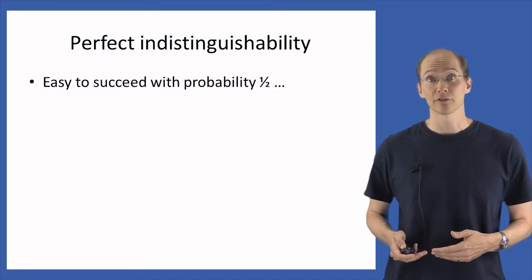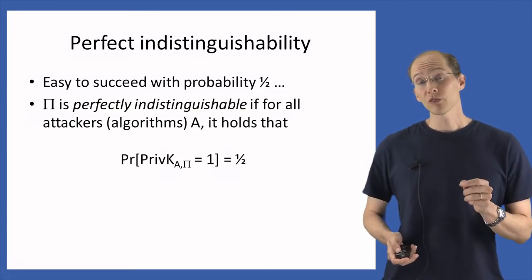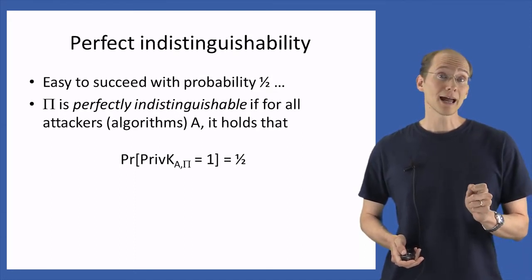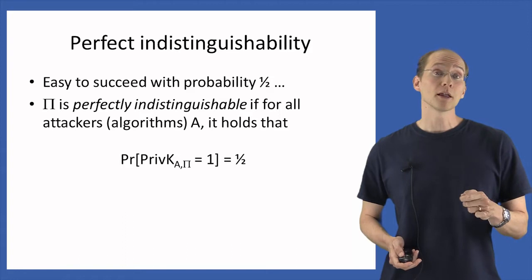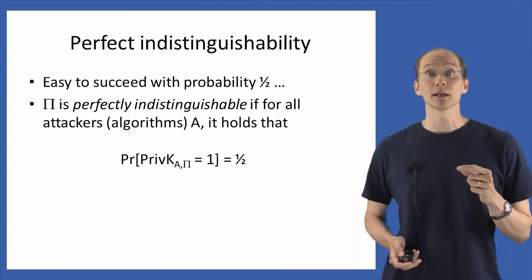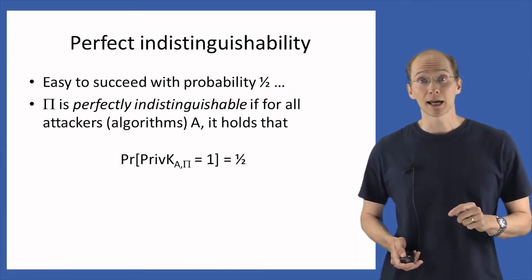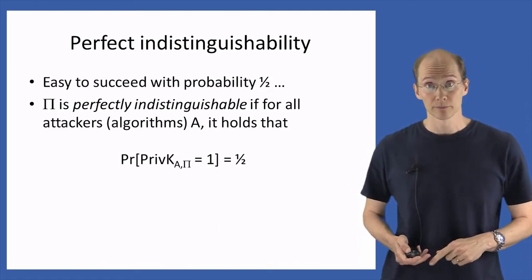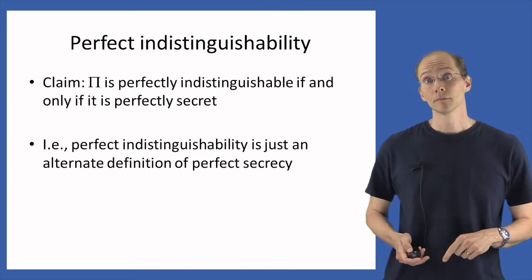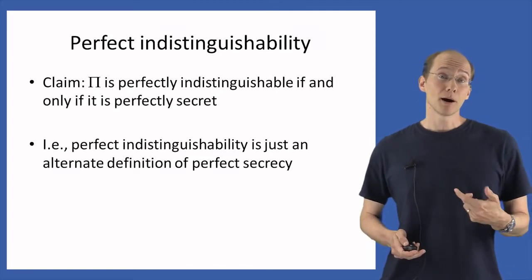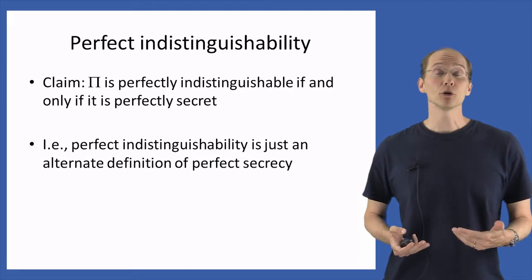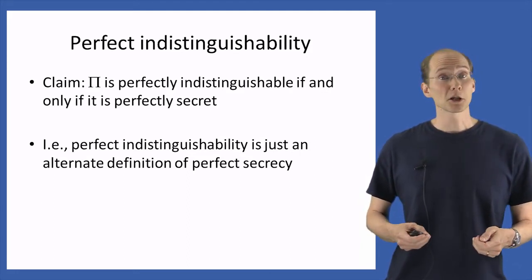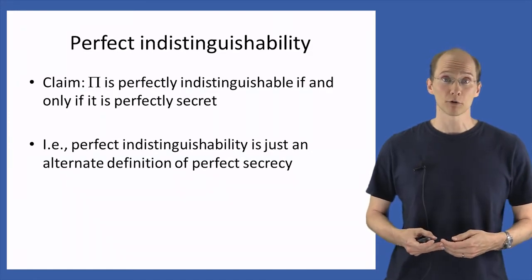We'll say that the encryption scheme pi is perfectly indistinguishable if for all attackers A, it holds that the attacker succeeds with probability exactly 1/2. That is to say, there's no possible attacker A that can do any better than 1/2. We claim that pi is perfectly indistinguishable if and only if it's perfectly secret. This means that perfect indistinguishability is just an alternate way of defining perfect secrecy.